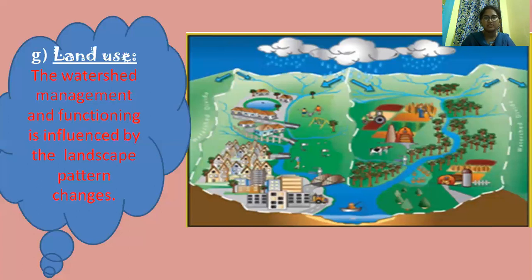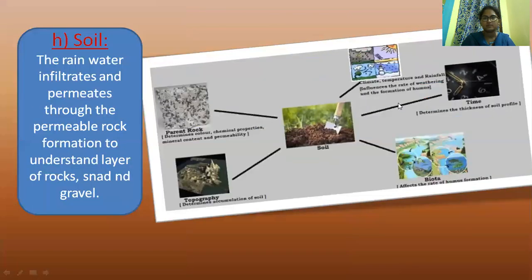And the next one is soil: how soil forms. The soil is an important component of a watershed. It is formed by disintegration or weathering of parent rock by physical, chemical and biological agents during the course of evolution.